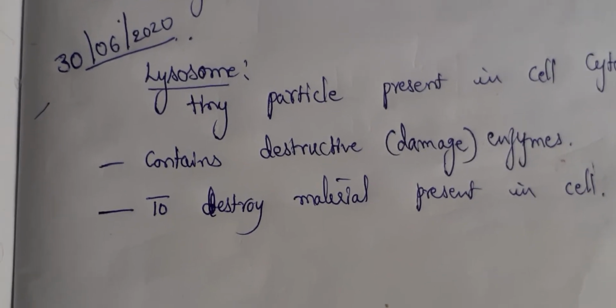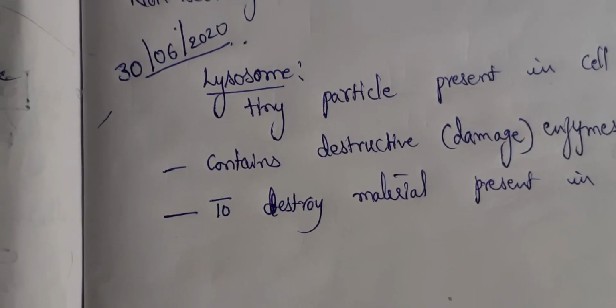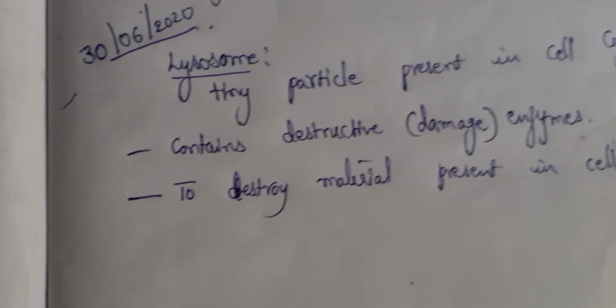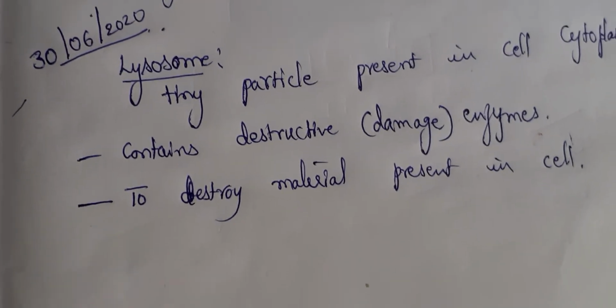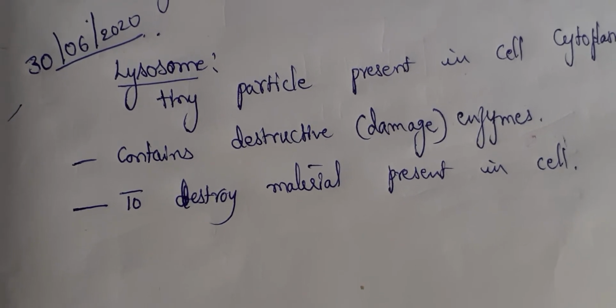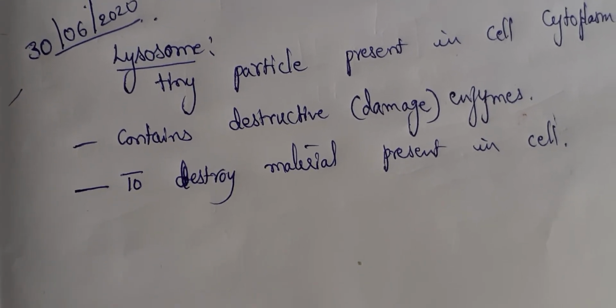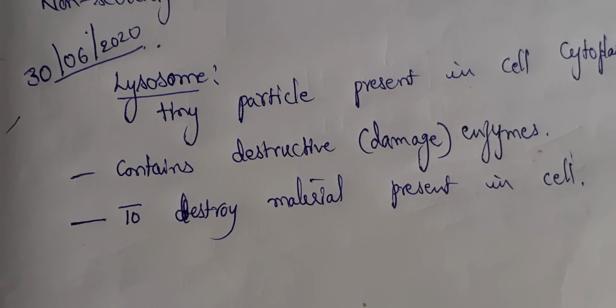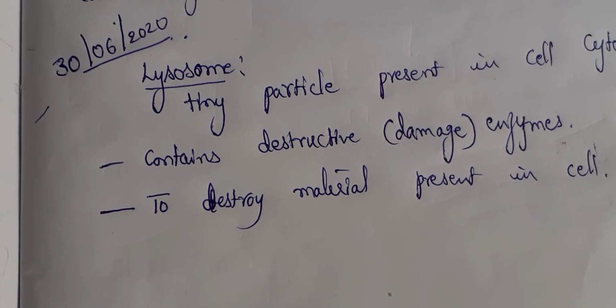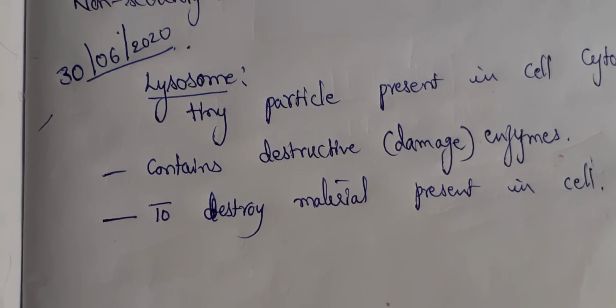So instead of the cell becoming toxic, if any damaging material is there, if that is cleaned out of the cell, then it is good, right? So digestive enzymes are produced by the lysosomes, and they will digest the materials which are unwanted in the cell, and they will release them outside the cell after digestion.